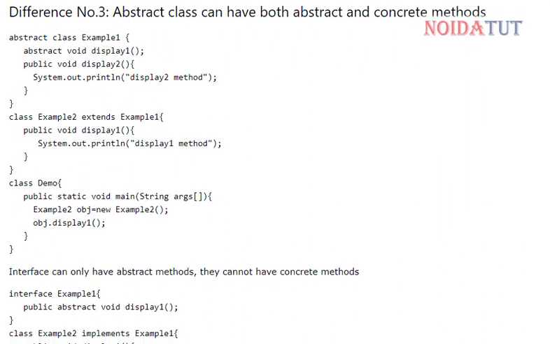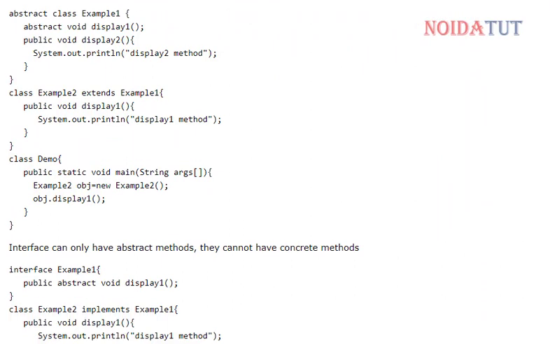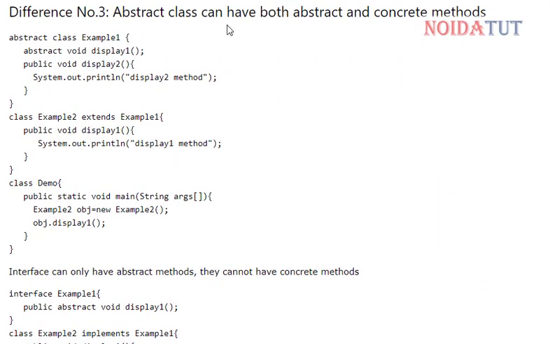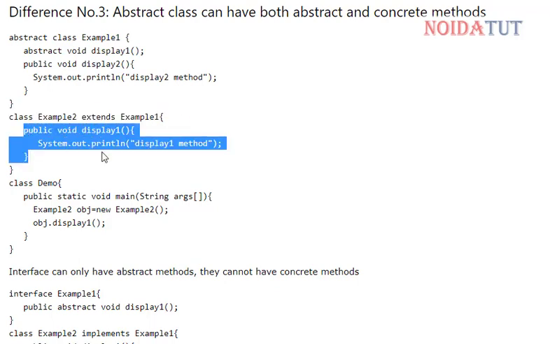Now talking about the third difference, an abstract class can have both abstract and concrete methods. You can see that this is an abstract class. In this we have an abstract method and then we have a regular method. We have another class which is inheriting, and it is not abstract and we are going to have a regular function.